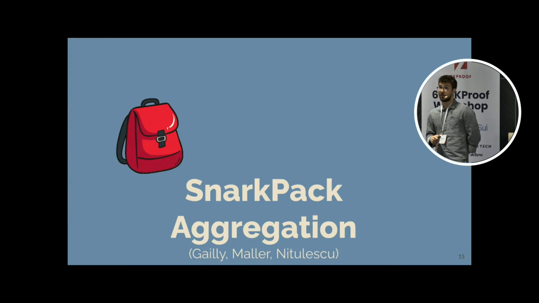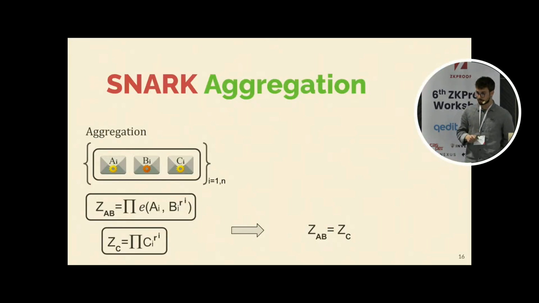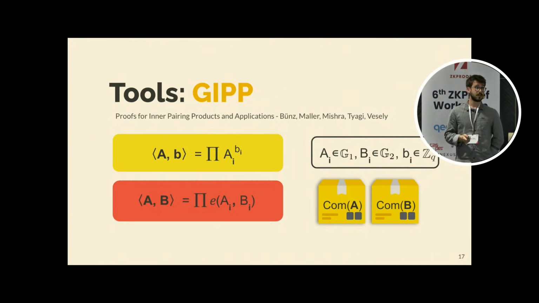Let's go to a quick overview of how SNARKpack works, because we're also going to use some tools that are used there. In SNARKpack, they want to prove a random linear combination of the pairing equations. The tools that they use are generalized inner pairing products, which are protocols that allow the prover to prove many such equations simultaneously. They use two specific instantiations of the generalized inner pairing products, the ones that we see here.